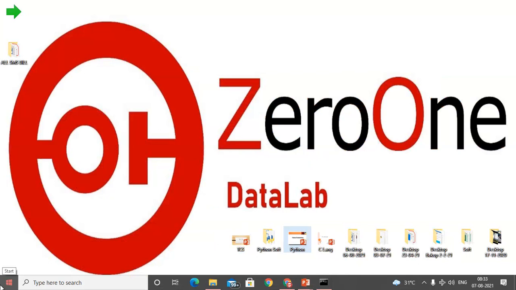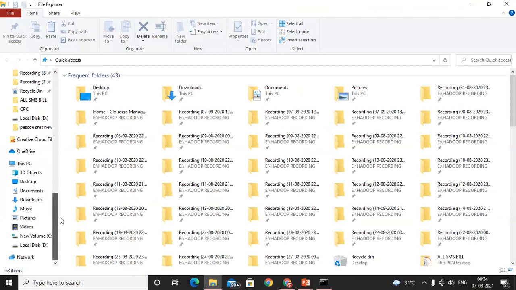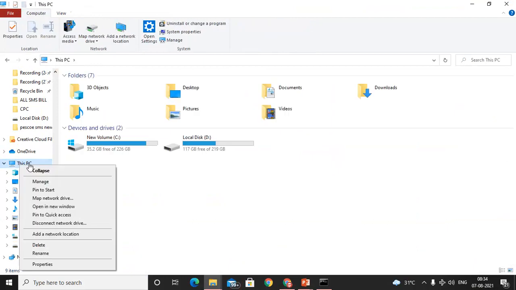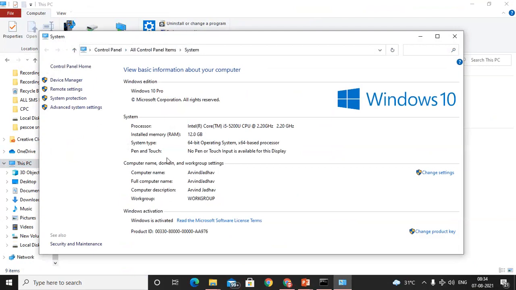Just open My Computer, in that This PC, right click on This PC and click on Properties. Once we open the properties, this one is the property for my operating system. Click on Advanced system settings.